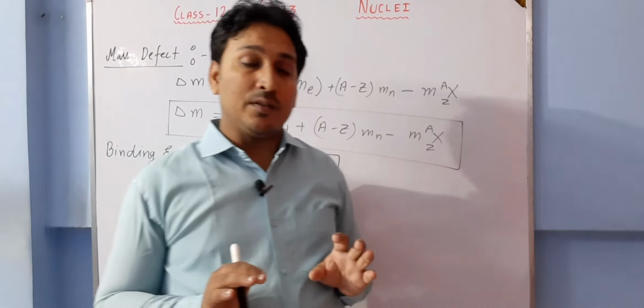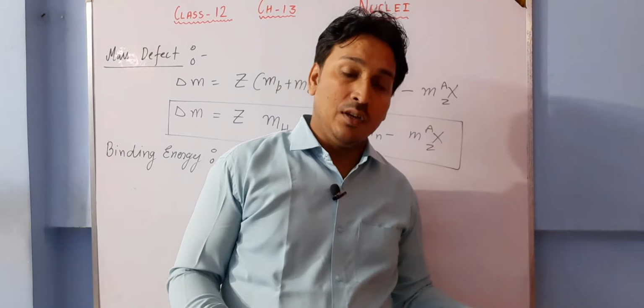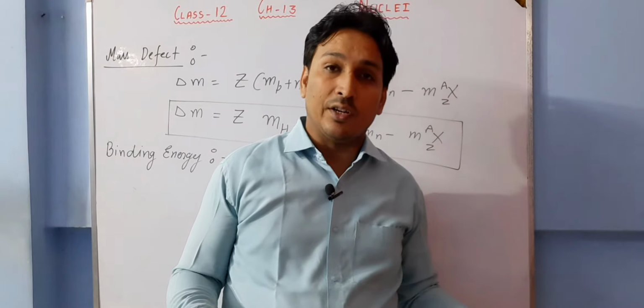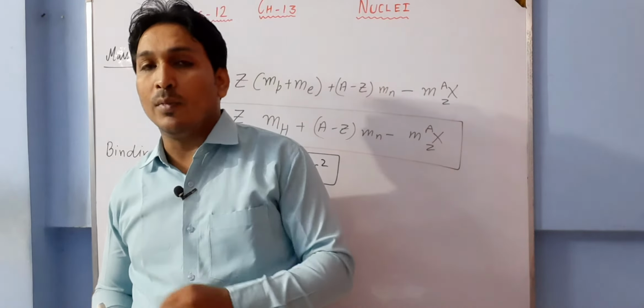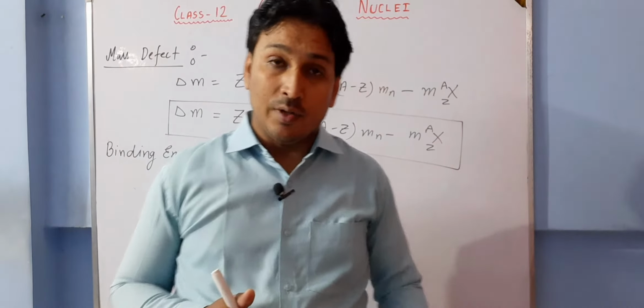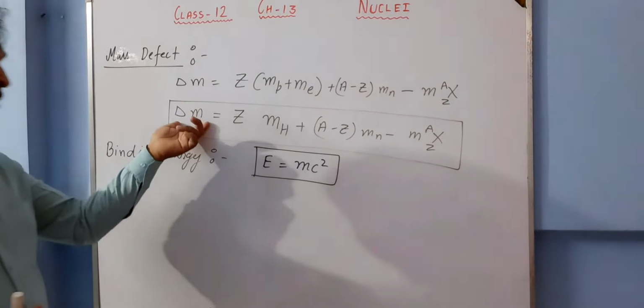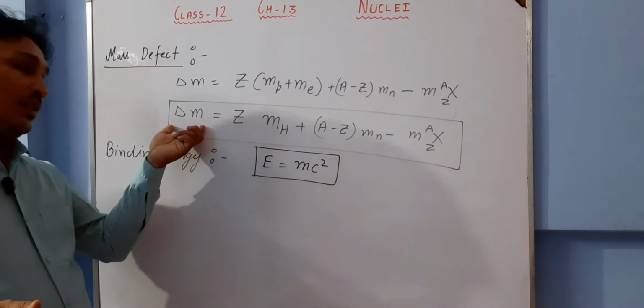So till now we have succeeded in converting mass into energy, and it is done in nuclear reactions, but we are not able to convert energy into mass. Here a natural phenomenon is that this mass is not existing. When we are measuring, this mass is not there. So where has this mass gone?